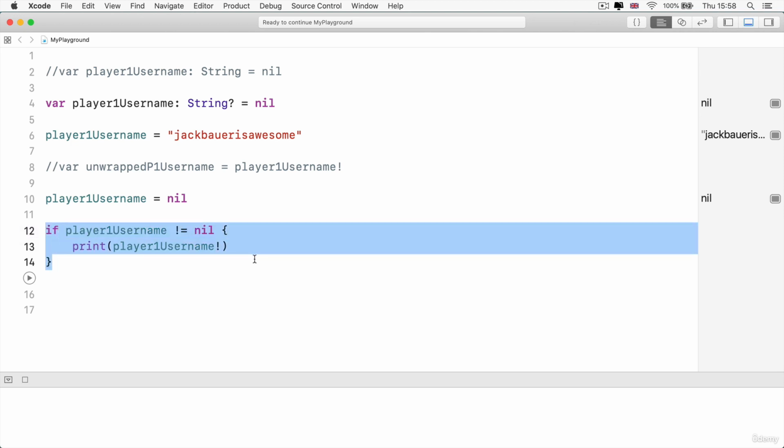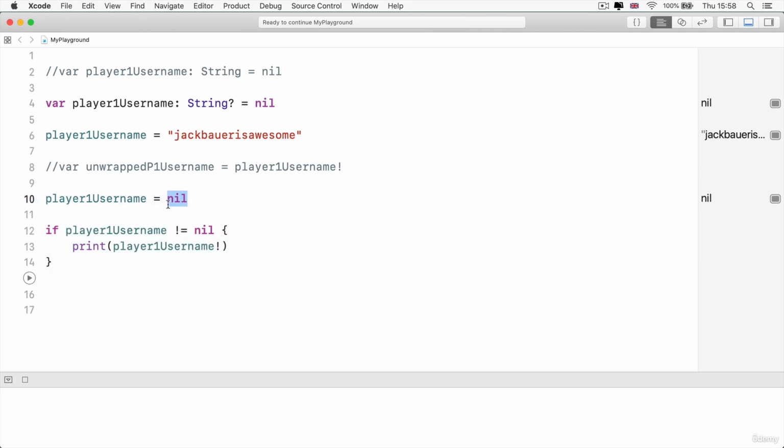Now, in later lessons, we're going to dive deeper into some other fancy things that you can do with optionals, such as optional chaining and optional binding. But for now, I just wanted to introduce you to the idea of a nil value, that a variable can actually contain no data at all. And the idea that if you tried to do something with nil, then your program will likely crash. And optionals are there to safeguard us from these situations, first by making us think about whether it could be nil, and second by getting us to protect against those scenarios.